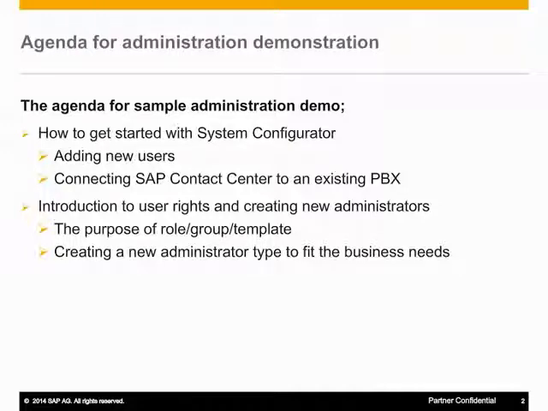The first part covers 2 points that are important to a new customer in order for them to know how to get started: how to add new users, and how to connect to an existing PBX. This is followed by more information on user rights, different layers of user rights and how to use those, and creating a new line of business administrator.